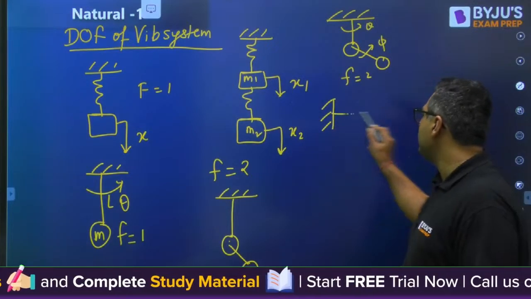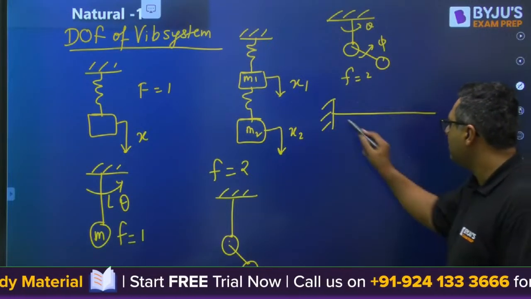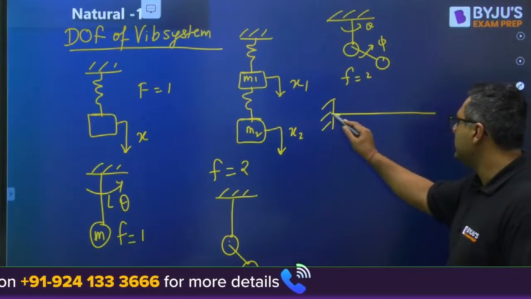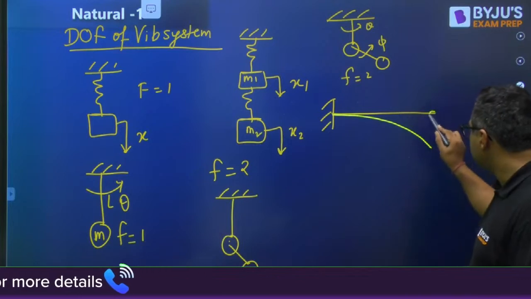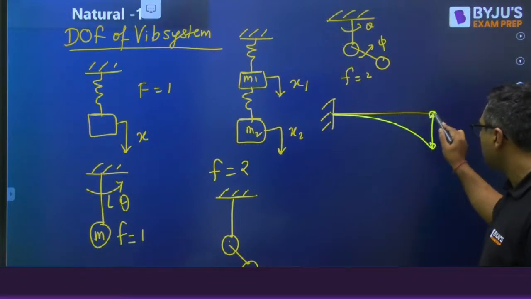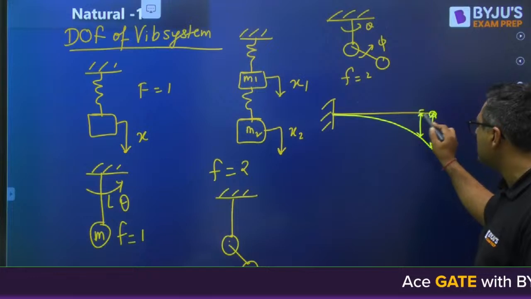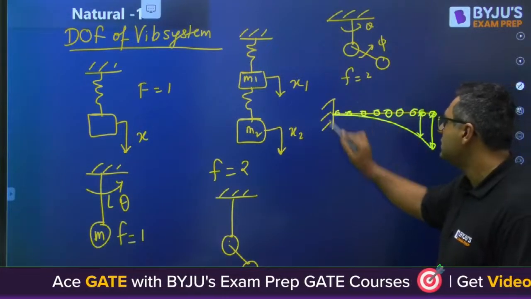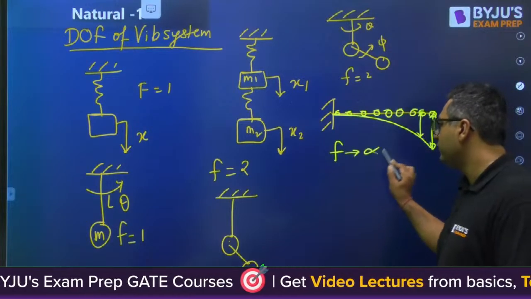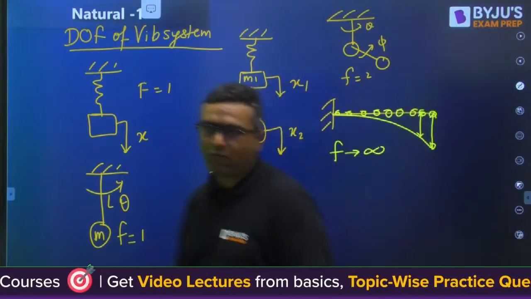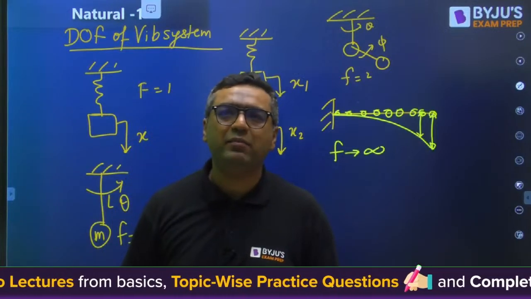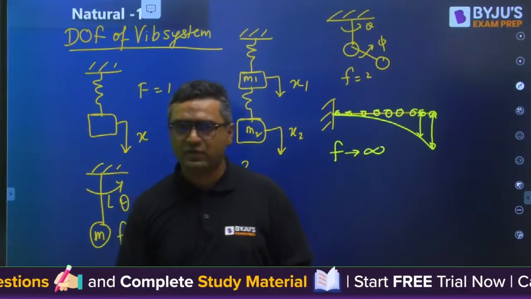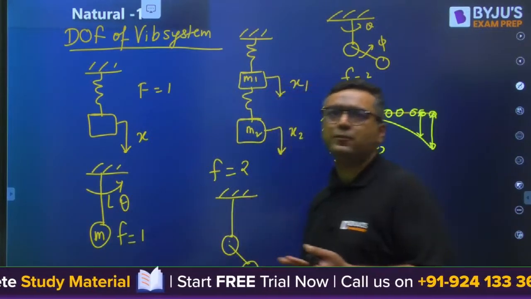If we have a beam like this, this beam can be divided into n number of parts. So this beam is deflected like that. For this part of mass, this will be the deviation. For this part of mass, this will be the deviation. Likewise, we can divide this complete beam into infinite parts. So degree of freedom will be infinite. For a vibration system, there is no maximum limit of degree of freedom like 6. Here we can have infinite degree of freedom as well. So any number of degree of freedom is possible here.